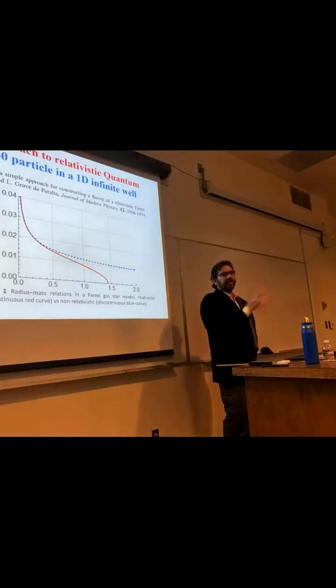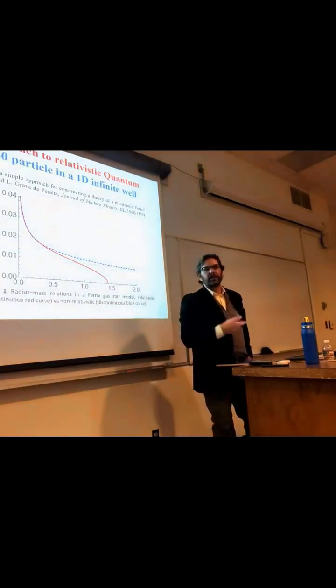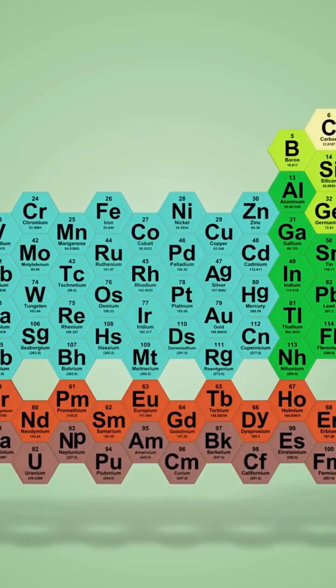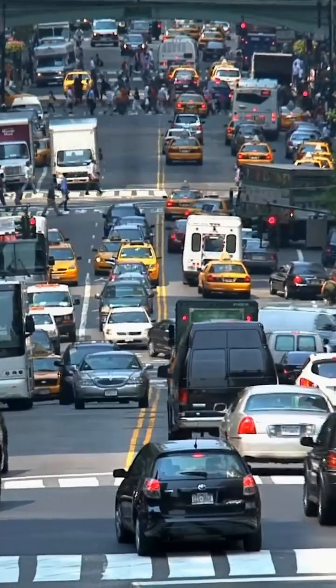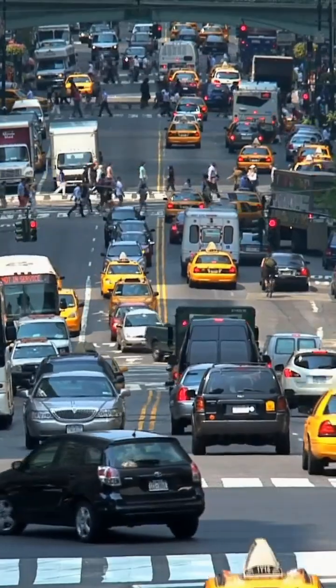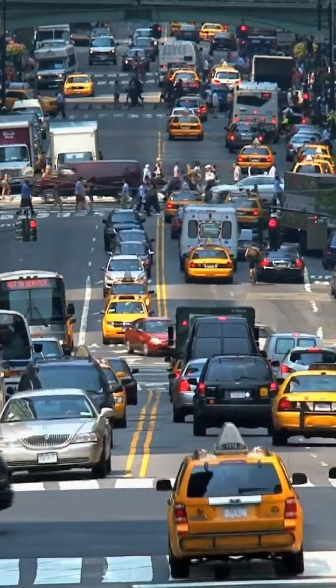Anya, I agree with you. There are three crucial results that show why we need special relativity. First, it explains why there are only 100 chemical elements in the periodic table, not 1,000. Second, it helps us understand the classical nature of the macroscopic objects around us. Finally, it accounts for the existence of antimatter and why we don't encounter it in our daily lives.